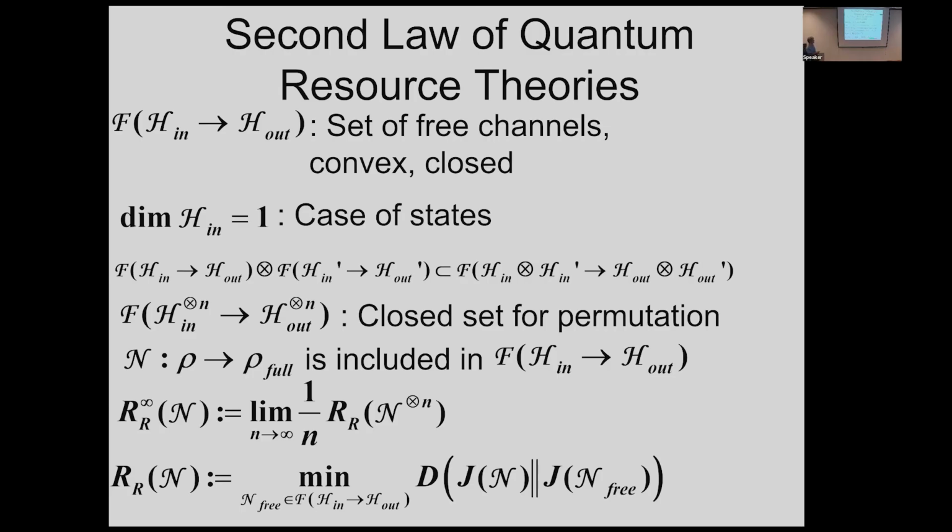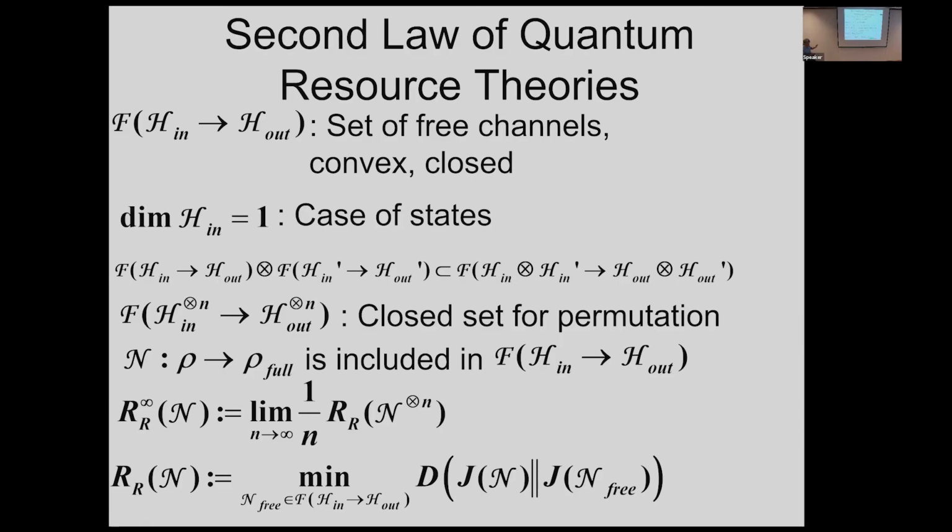So this kind of trivial channel should be included. So then we consider this quantity. Of course, in the case of states, this one is the same as the previous one, but nowadays we can consider this standard version. But I forget that this J is a Choi matrix for the channel.